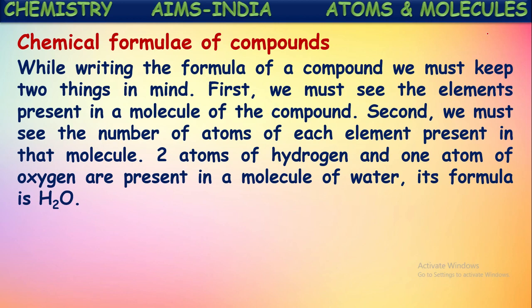Second, we must see the number of atoms of each element present in that molecule. So first we see how many kinds of elements are present in the formation of that compound. Second, how many atoms of each element are present in that molecule. If you know these two, we can write its molecular formula.